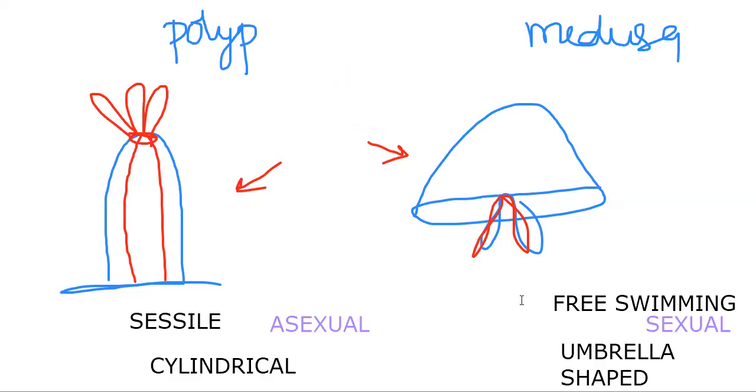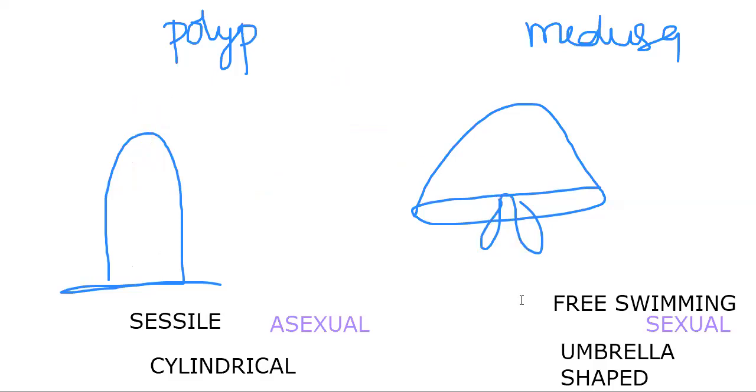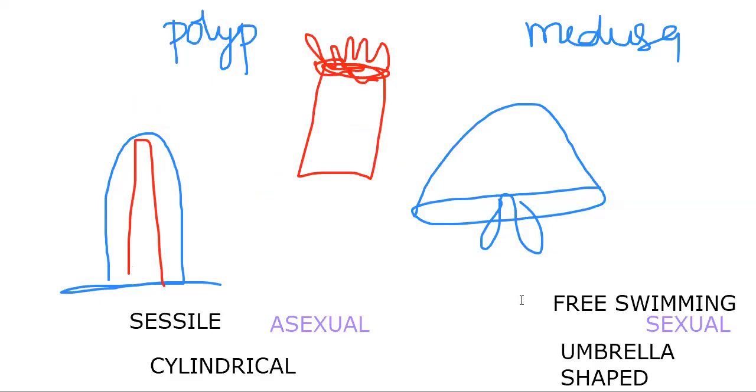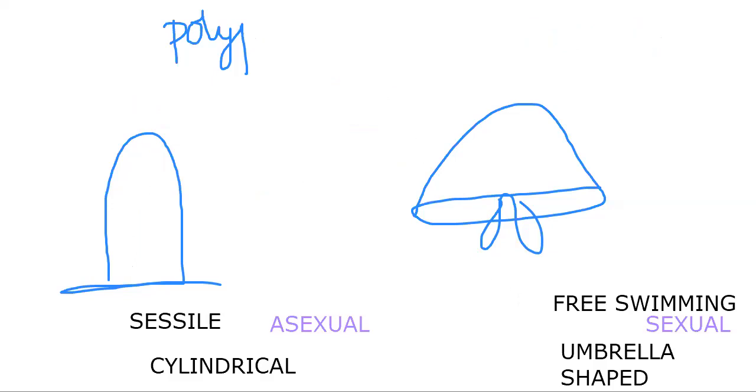Let's go with another example. I'll draw a sea anemone. This is a sea anemone. What is it, polyp form or Medusa form? Polyp form. That means we can recognize whether an organism is polyp form or Medusa form. So the whole phylum Cnidaria is either in the form of polyp or in the form of Medusa.